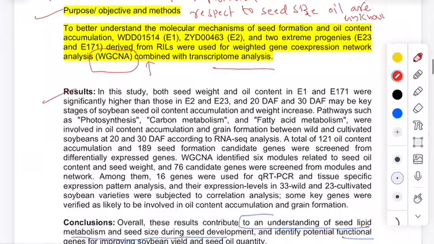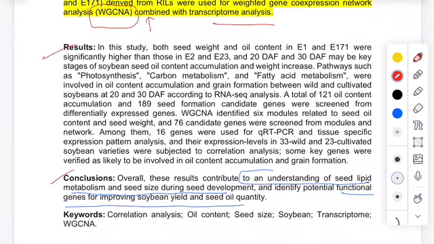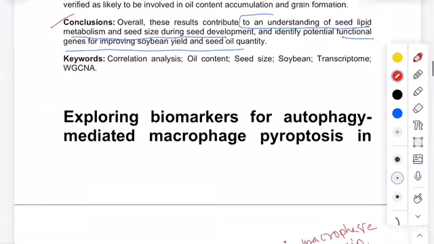Next, the results of the research paper they have written, and next, the conclusion also they have written here. The conclusion is understanding of seed lipid metabolism and seed size during seed development. This study helps to understand the seed lipid metabolism and seed size during seed development, and identify potential genes responsible for the size of the seed or the quantity of oil that is produced by this seed. So this should be in the conclusion.